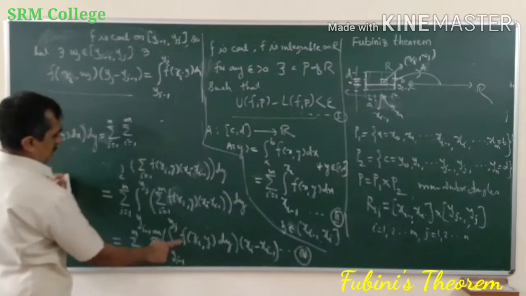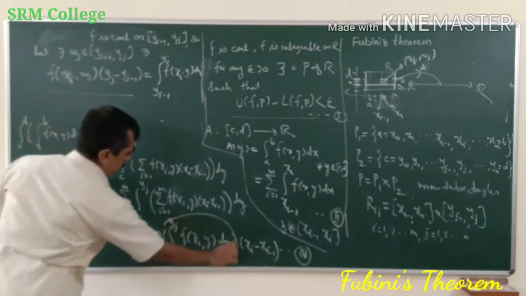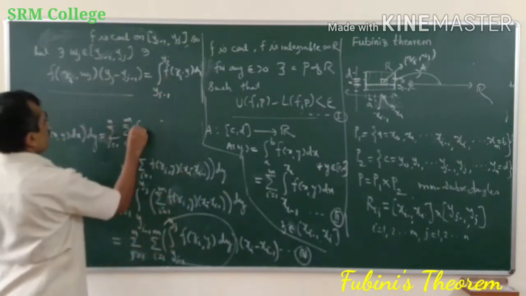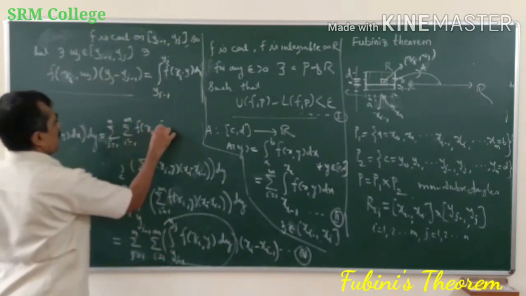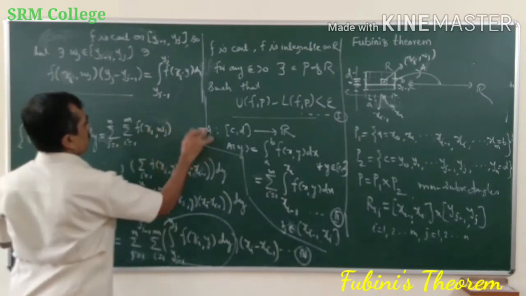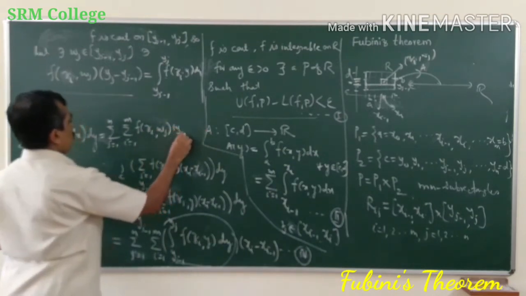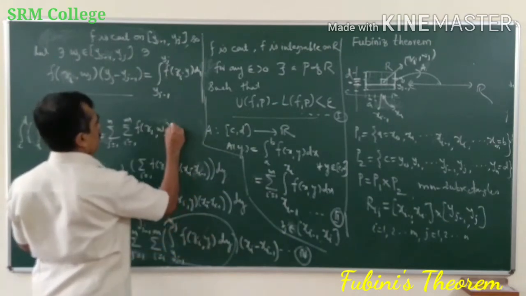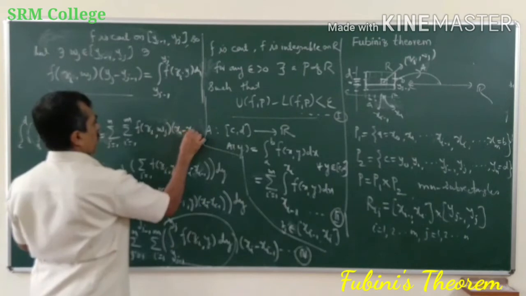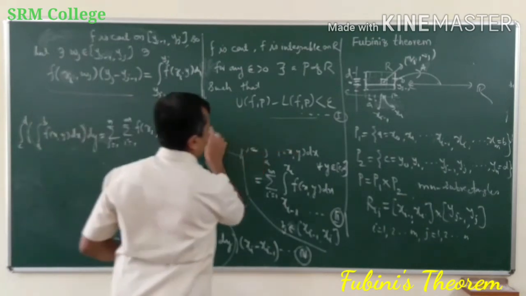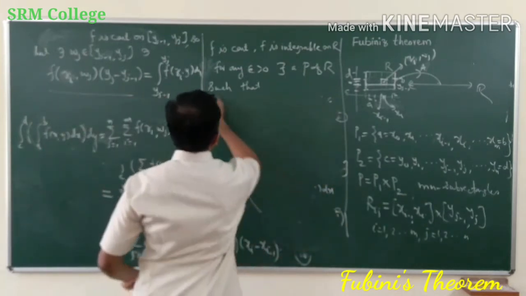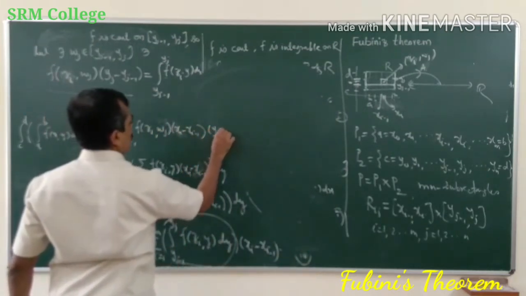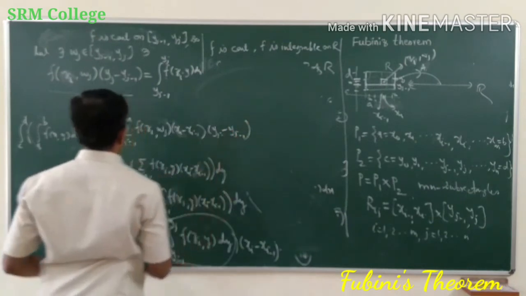Now this integral is nothing but f of zi wj into yj minus 1, or I will write this xi minus 1, no problem, because after all now these are numbers.